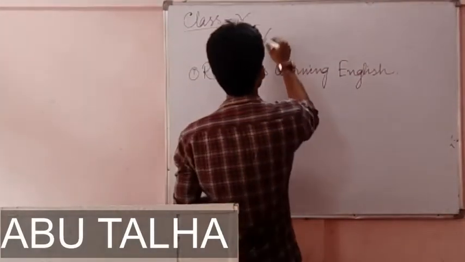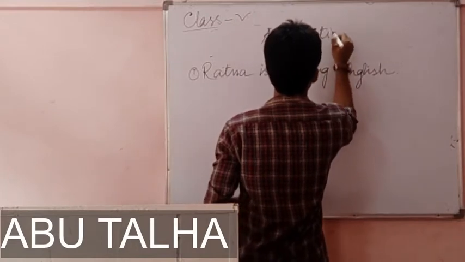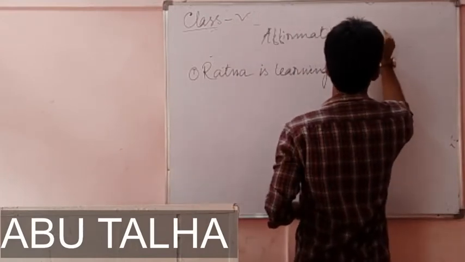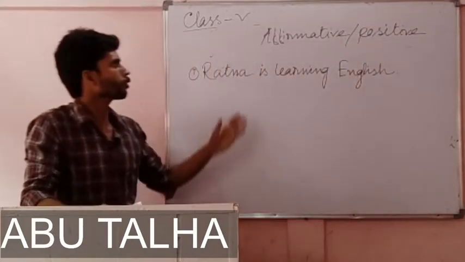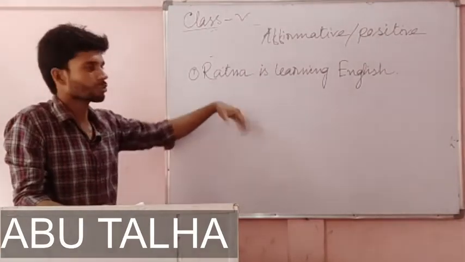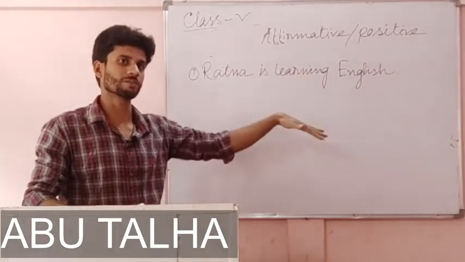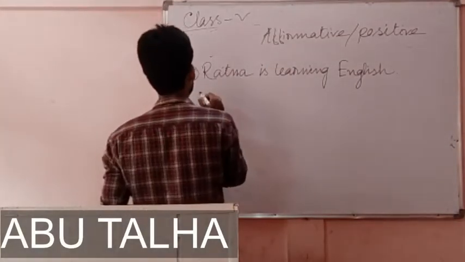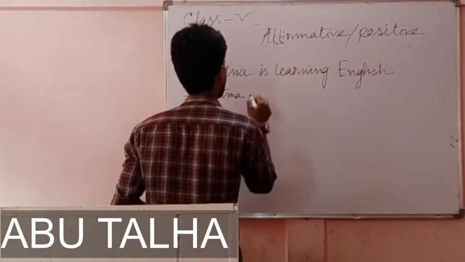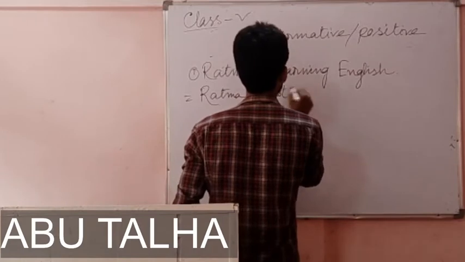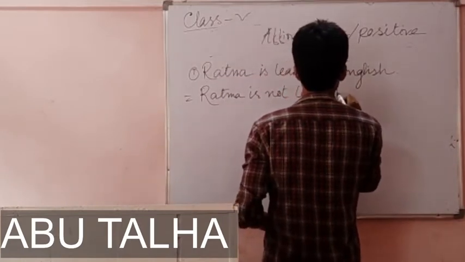This is an affirmative, or you can say positive sentence. So how to change this sentence from affirmative, or from positive, to negative? Very simple. The negative form of this sentence will be Ratna is not. So just after the auxiliary verb we have to write not. Then it will become negative.